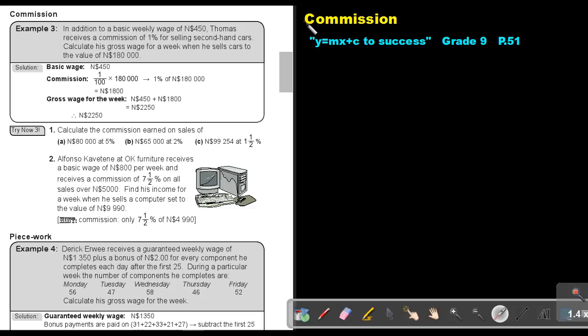Part 3, Commission. You will find this on page 51 in the Namibia Mathematics Grade 9 textbook, Y equals mx plus c to success. Commission. Let's look at example 3.